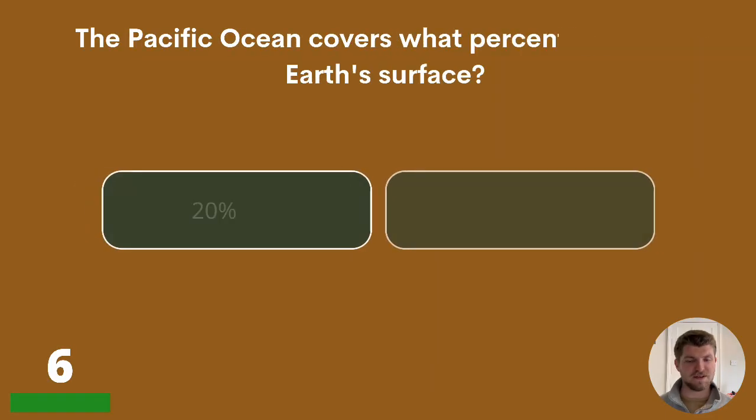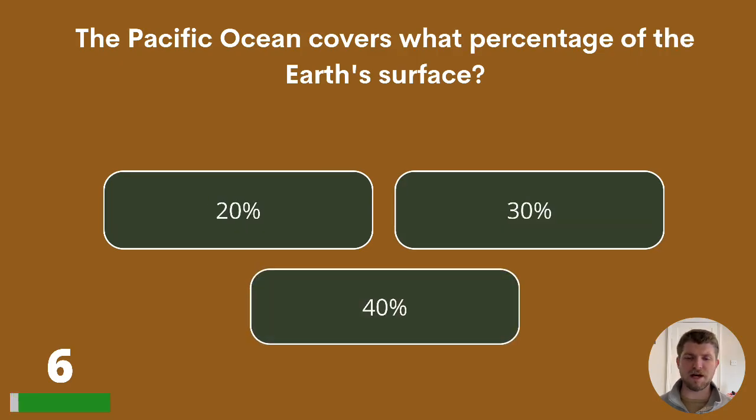6. The Pacific Ocean covers what percentage of the Earth's surface? 20, 30, or 40%? The correct answer, 30%.